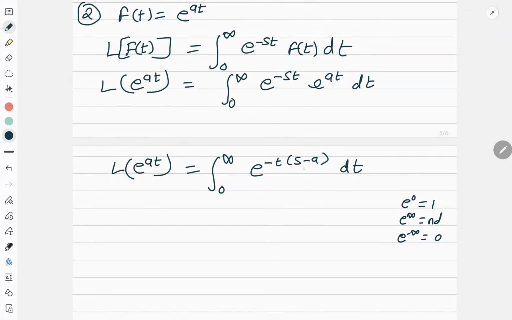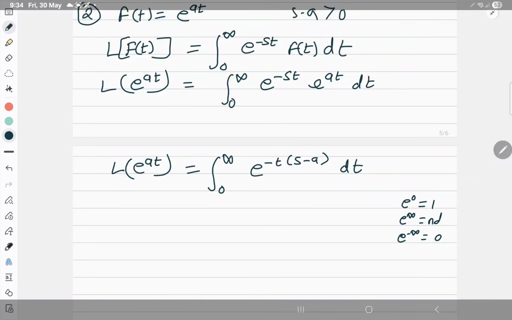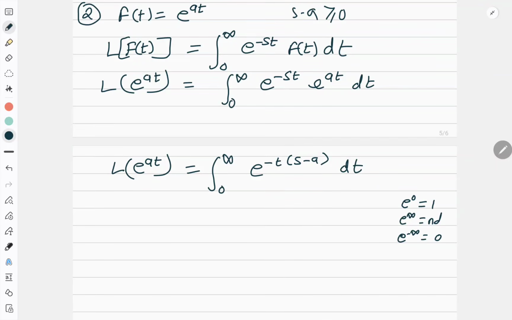In case your s minus a is negative, then again the same issue will come. So this formula always has a condition that s minus a should be greater than or equal to 0. Okay, then only the integral will exist, right? So now let's find this out.